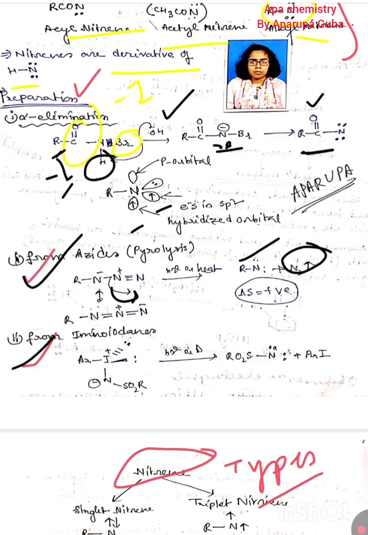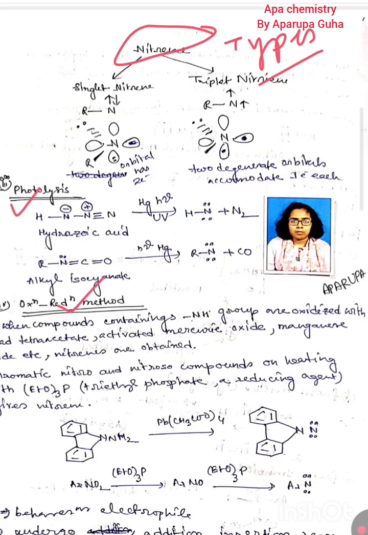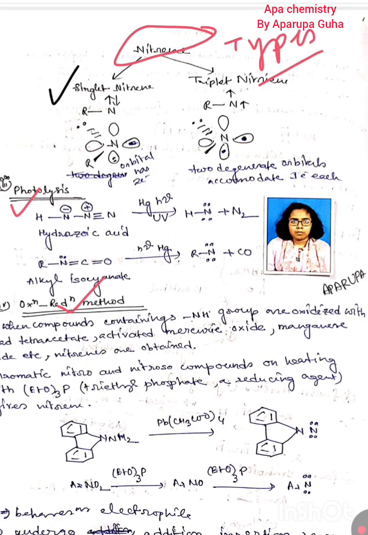From imidodence, here also you have to use photolysis and heat procedure. There also aryl can be produced. Obviously you know that haloarene is stable, so that's why this nitrene can be produced. Next one, types. There must be singlet nitrene, there must be triplet nitrene, as like carbene. In singlet nitrene there should be a paired electron, in triplet nitrene there should be two unpaired electrons in two orbitals. Next one, photolysis procedure, there also N2 is released, and so from hydrogen azide this nitrene can be produced. Here also from alkyl isocyanate CO is released, so nitrene can be produced.